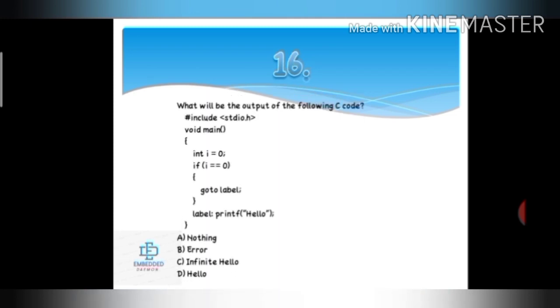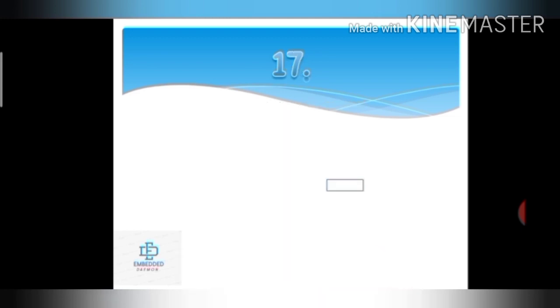Next question. What will be the output of the following C code? Here in main, integer i is equal to 0, the variable is declared and initialized. So here if i is equal to 0 is a true condition. After that we have to jump to label. Goto label is executed and here the label is inside the main function only, in the same function. Hence it will print hello. So our answer is option D, hello.